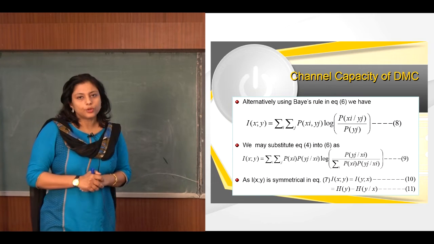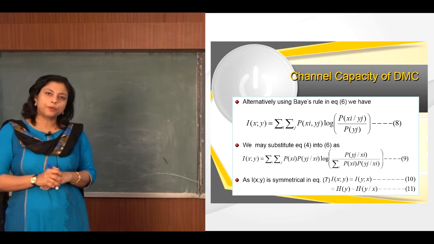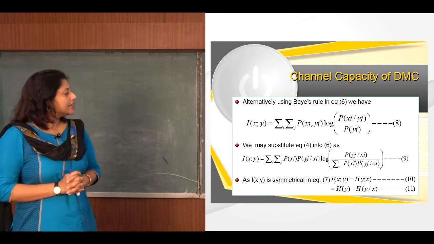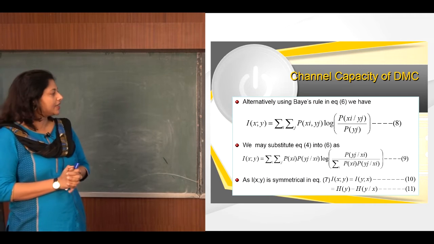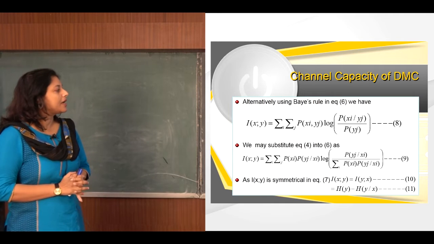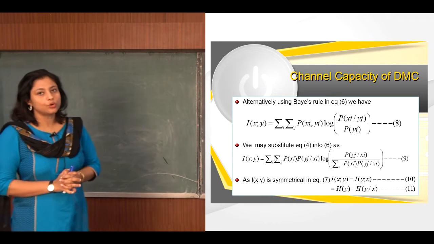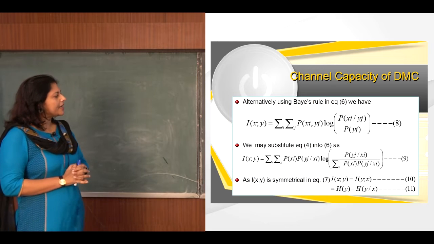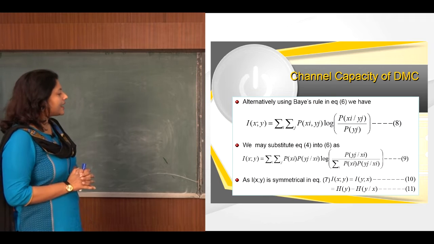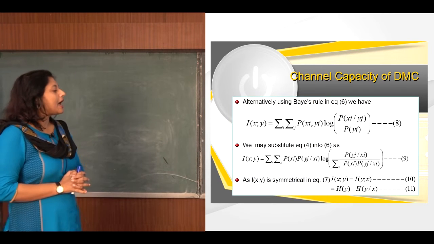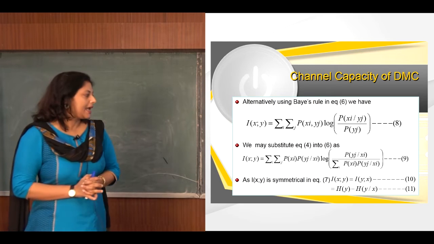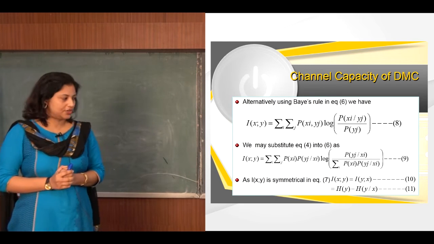Alternatively, you can also use Bayes' rule, and if we put it in equation 6, we can get I(x;y) as double summation over i, j of p(xi, yj) log of p(xi/yj) by p(xi). This goes as equation 8. Now we can substitute equation 4 into equation 6 and ultimately get equation 10 as I(x;y) equal to I(y;x), because this is symmetrical in nature.